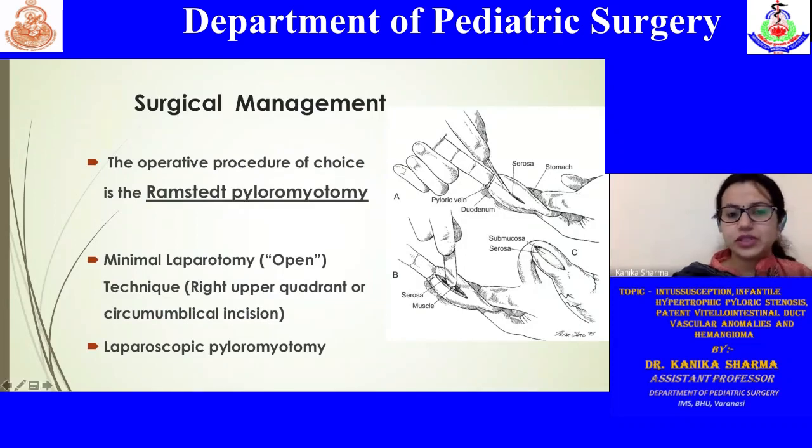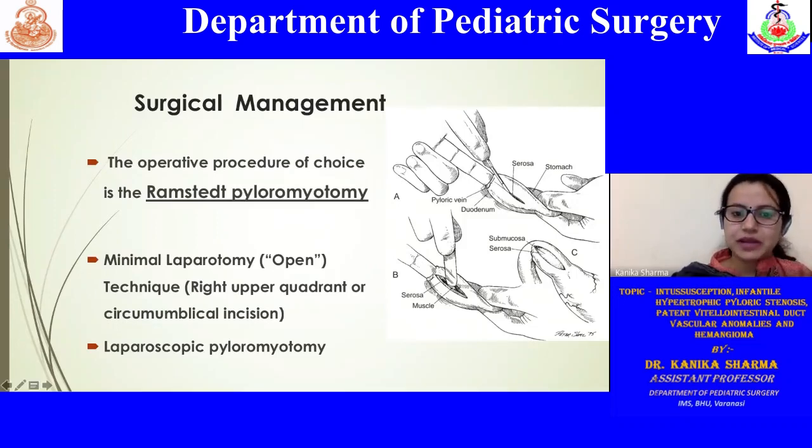The common procedure that has been described is Ramstedt pyloromyotomy, where the pyloric serosa and muscle is divided and spread, making sure that we don't go beyond it and damage the mucosa. So once you start dividing the muscles, the mucosa starts pouting from the incision site, where you know that a sufficient incision has been made.